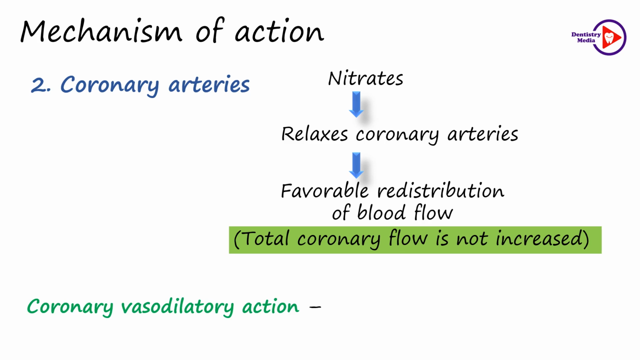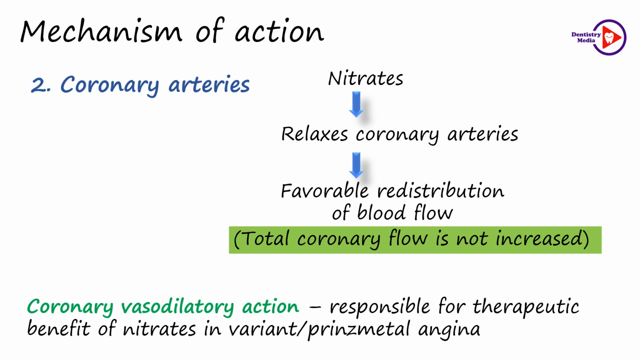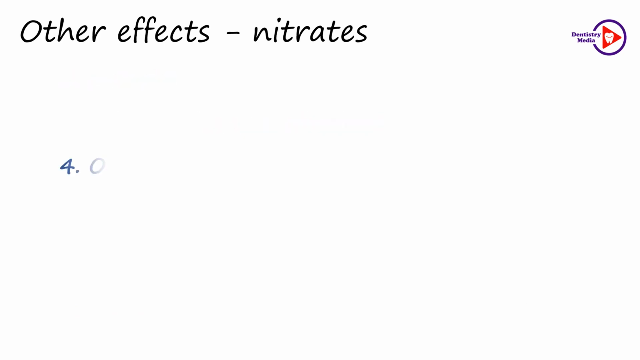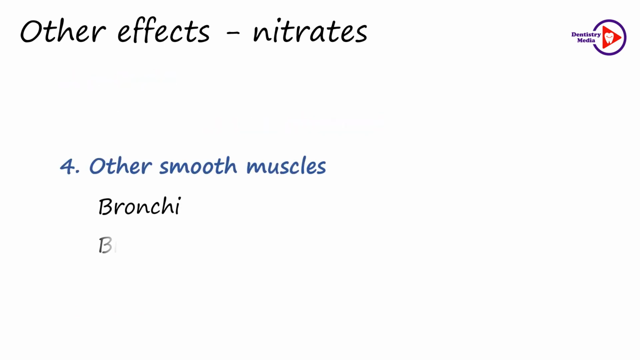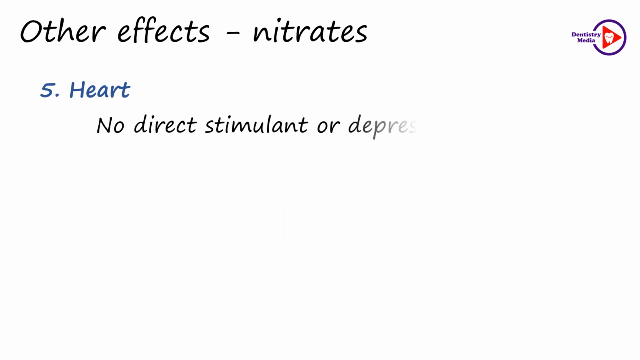Therefore, the coronary vasodilatory action is mainly responsible for the therapeutic benefit of nitrates in the variant type of angina. On higher doses, these nitrates can cause arteriolar dilation, thereby slightly decreasing the total peripheral resistance or the afterload. On the other smooth muscles, they also relax the bronchi, the biliary tract and the esophagus. The nitrates have no direct stimulant or depressant action on the heart.